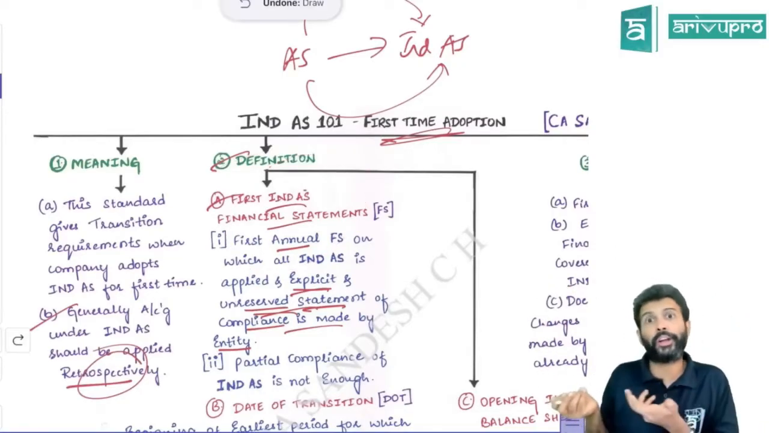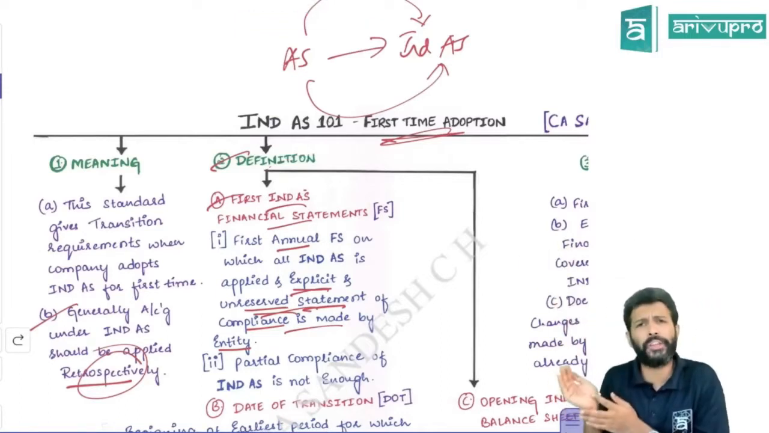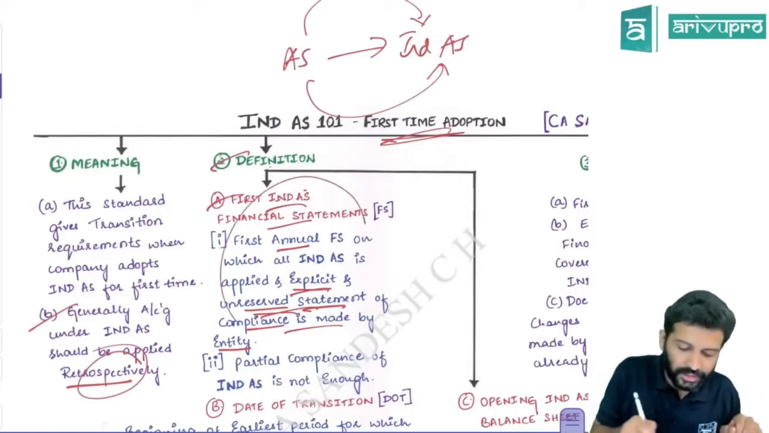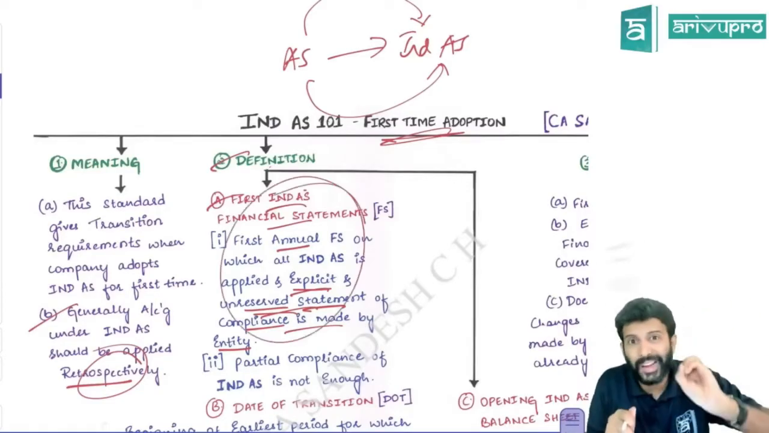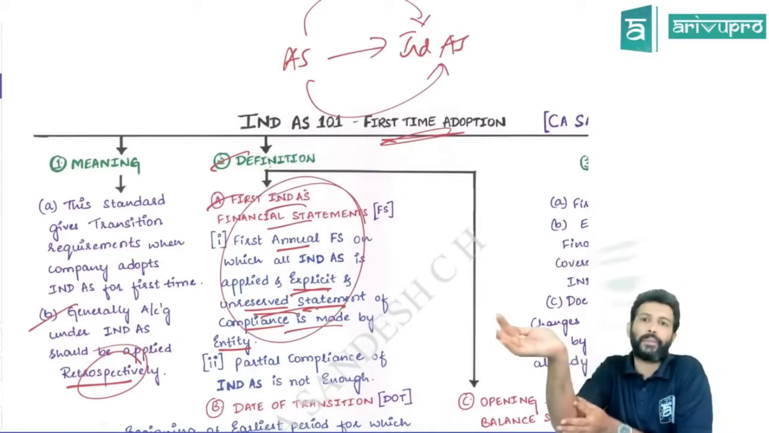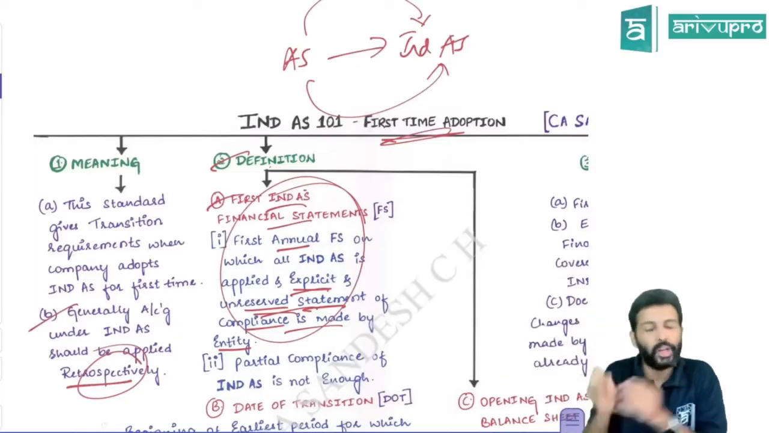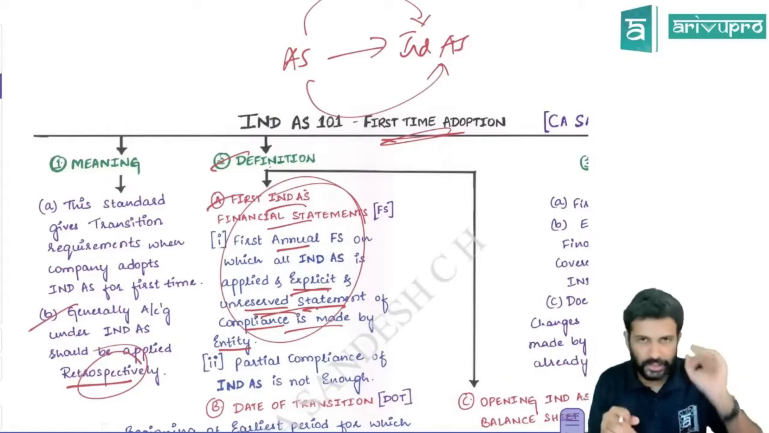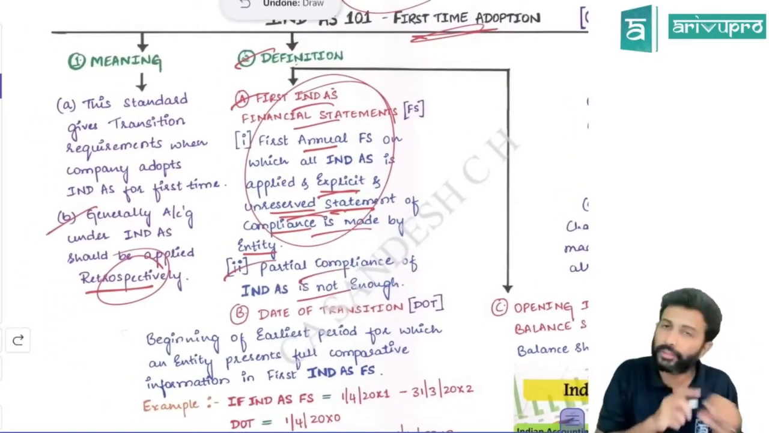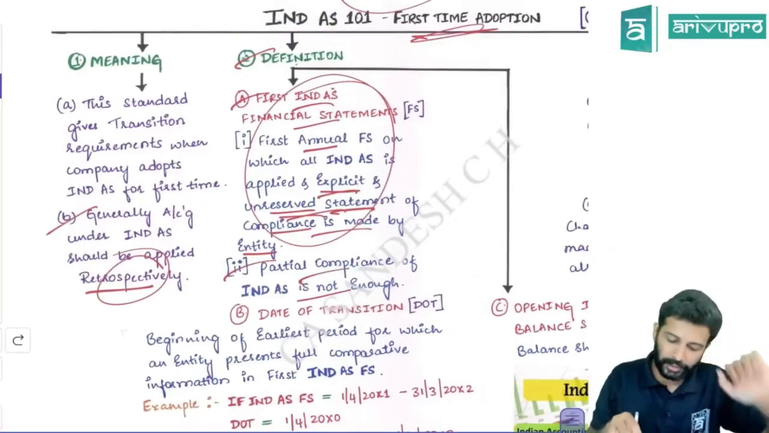What if the auditor agrees or not? The company feels they have applied all IND AS correctly the first time, but the auditor feels no, the company has done some mistake. That is irrelevant. The first IND AS financial statement is that financial statement where the entity makes this remark. If the entity personally feels that they have complied with all the IND AS, it doesn't matter whether the auditor agrees or not. It will still be treated as the first IND AS financial statement. Partial compliance of IND AS is not enough. It should be a complete compliance from the entity's viewpoint, not from the auditor's viewpoint. Keep that in mind.